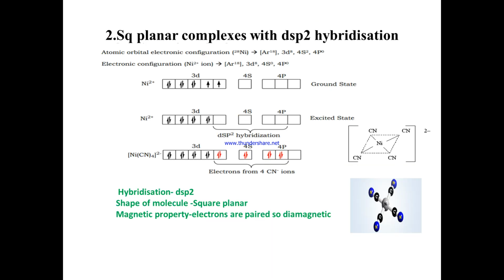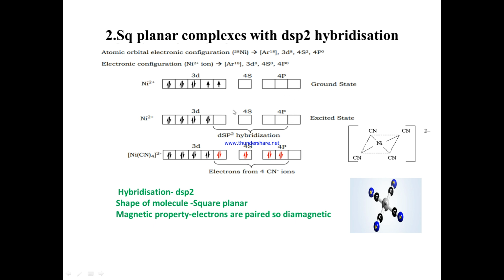Now we will see the square planar complexes with dsp2 hybridization. These are the examples. We are taking nickel, atomic number 28. This is the atomic configuration of nickel. Now the nickel ion: we are removing these 2 electrons, and here it is written as 0. Now the atomic orbital diagram is written like this. This is the ground state configuration.